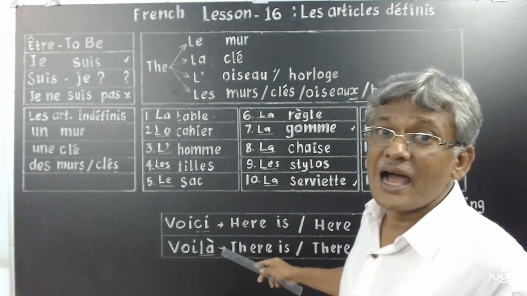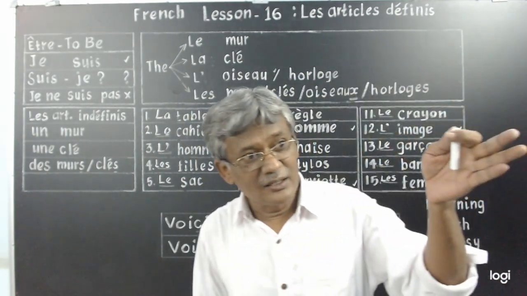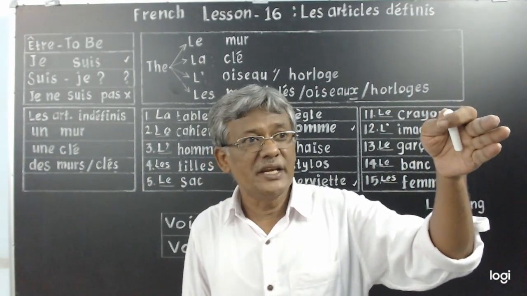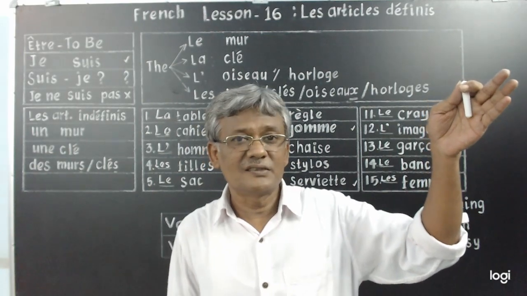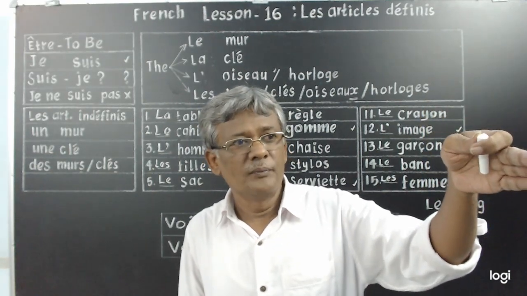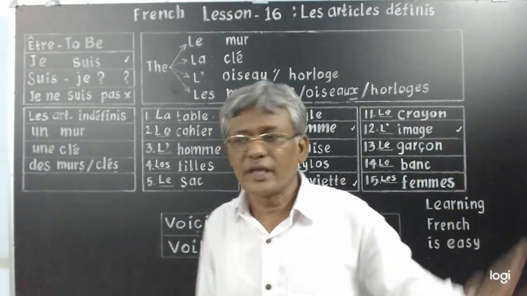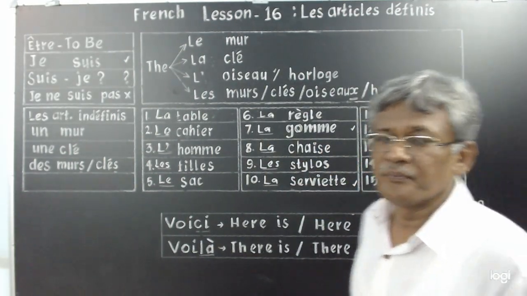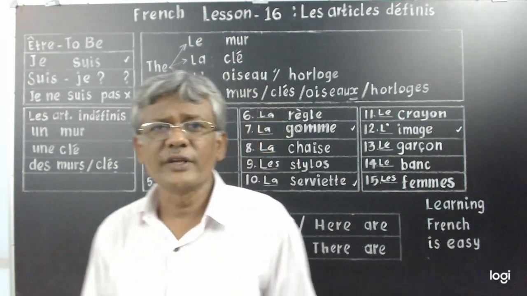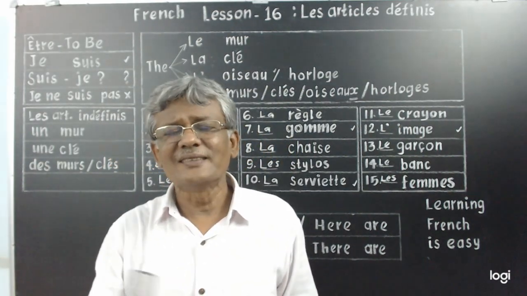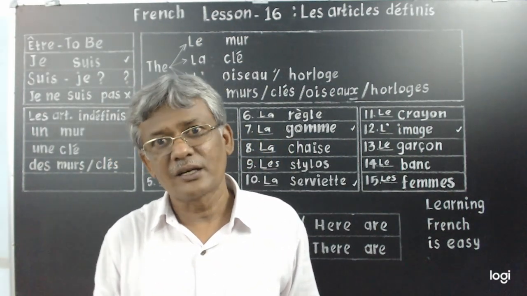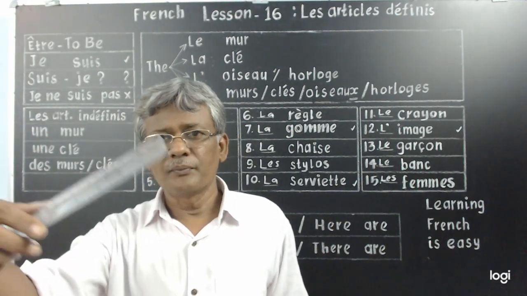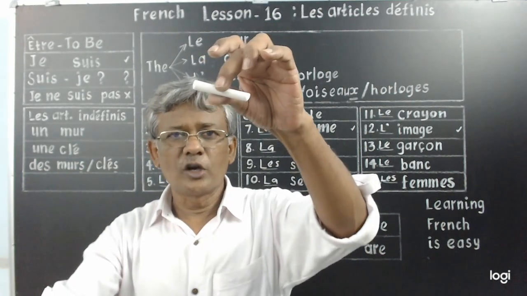Voilà. Voilà means there is a boy or there are some boys. There is a tree. There are some trees. There is a stone. There are some stones. Okay. Voilà means there is or there are. With these two expressions we are making sentences and making some other grammar in the next class. For example, here is a ruler. Here is a chalk piece.